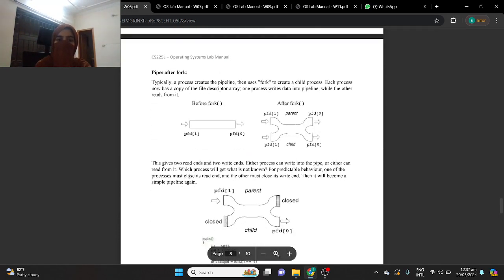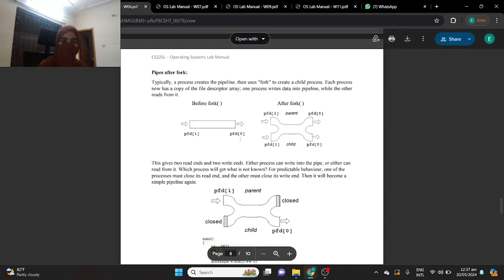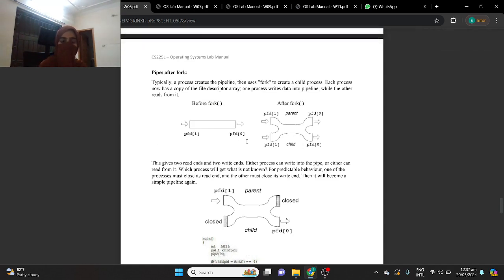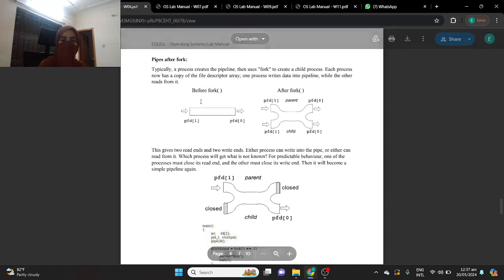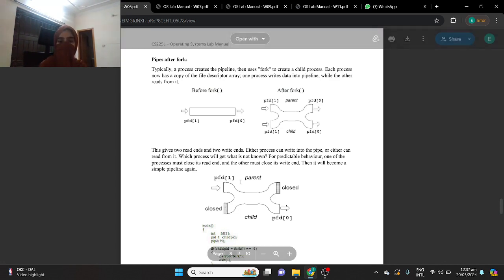Now we will see pipes after fork. What is pipes after fork? When a pipe is created and a process forks, the child process inherits the pipe's file descriptors from the parent process. This setup allows the parent and child processes to communicate directly through the pipe. For instance, the parent process can write data to the pipe and the child process can read the data, or vice versa. The mechanism is often used in situations where processes need to exchange data or signals quickly and efficiently, such as in shell commands where the output of one command serves as the input to another.